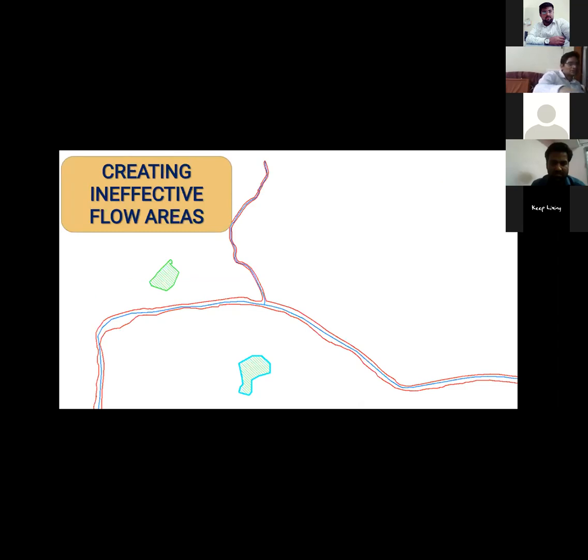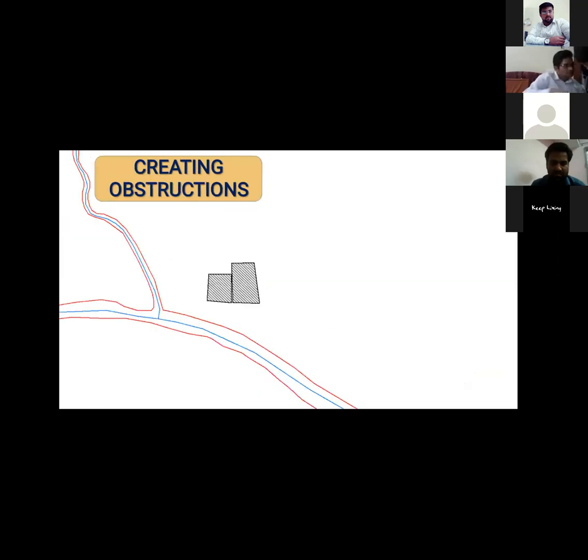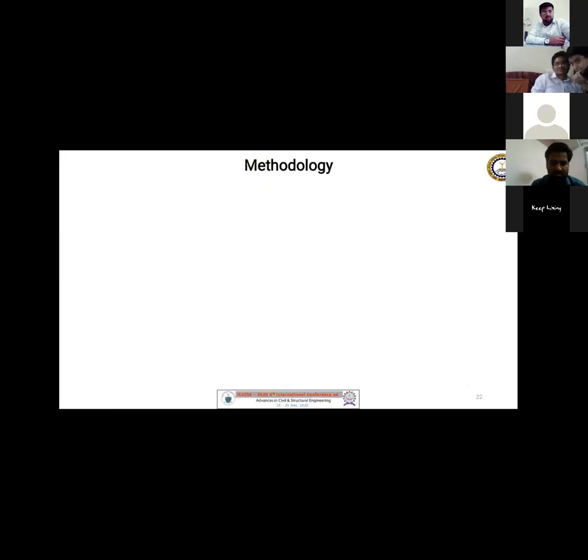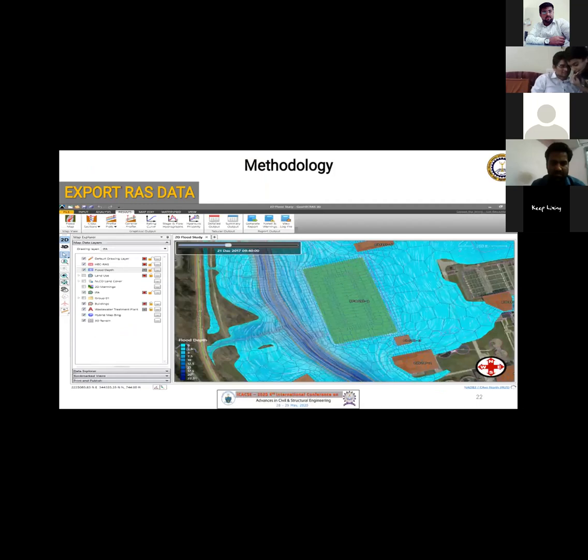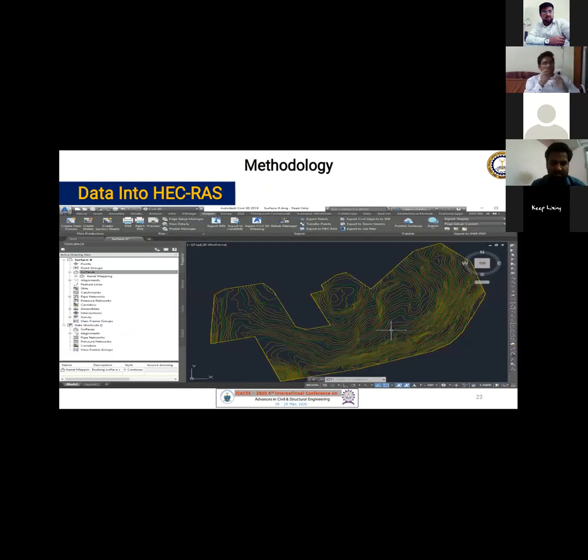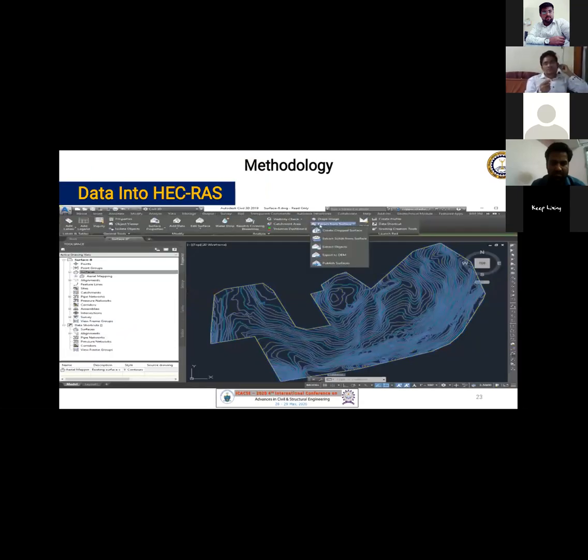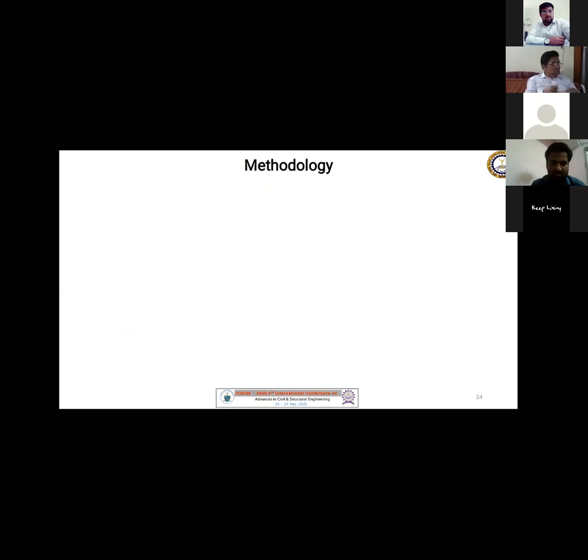These are done using shapefiles as polygons. Then creating various obstructions like fire stations or hospitals, etc. Then finally, the manual part is done. We export this saved file into HEC-RAS, where the HEC-RAS modeling is done using the application of the Manning's coefficient.